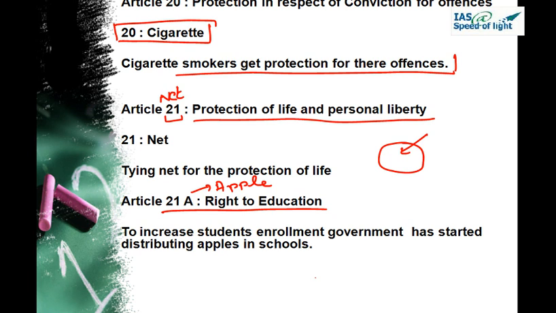And if you remember, last time we talked about the Constitution Amendment Act which led to this particular article, and it was frogs. Frogs were going on the school bus. So F is 8 and G is 6. So the 86th Amendment Act brought this particular article.